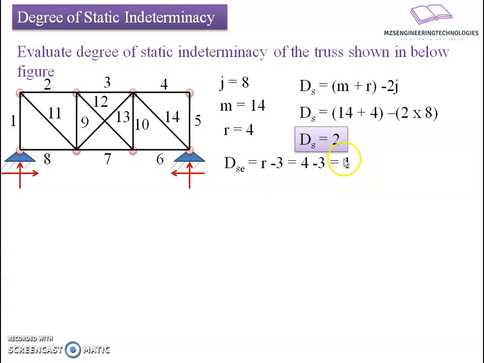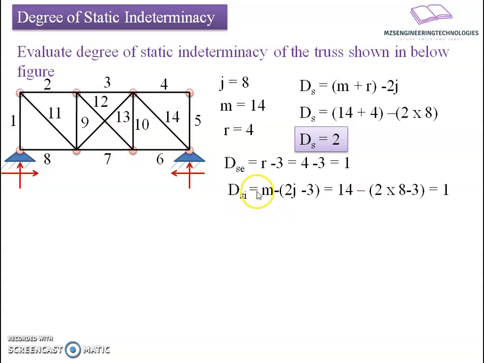One unknown reactive force is there, for which we have to write additional equations. DSI equals m minus 2j minus 3. If I see the compatibility of the members here, m minus 2j minus 3, that is 14 minus 2 into 8 minus 3, results in 1. It means one additional member is there, and that member force is unknown. So here the structure is redundant, and it has two unknown forces in it, one due to virtue of supports and one due to virtue of members.